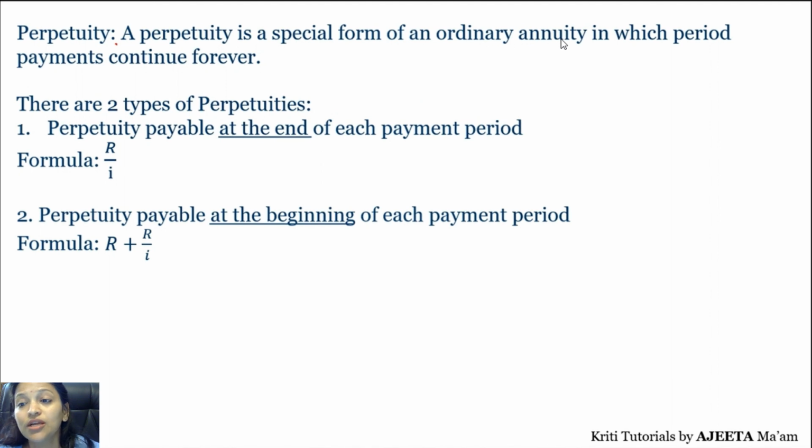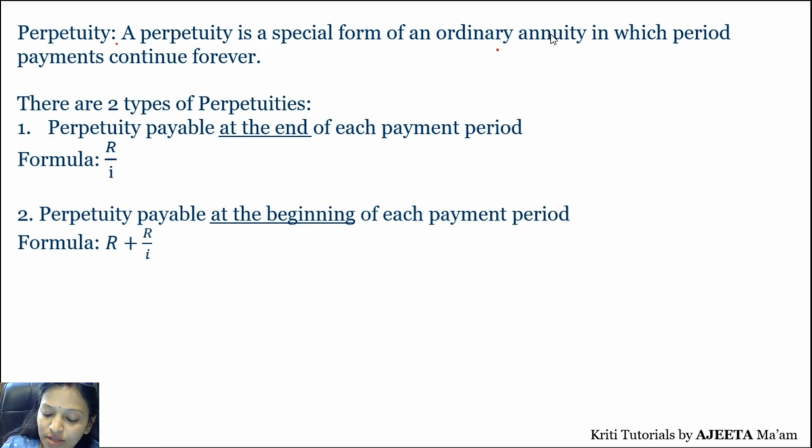Now, annuity, if I explain in a very simple way: suppose you are depositing 10,000 rupees every year, or semi-annually, or monthly, anyways. Suppose I am taking 10,000 rupees every year as a deposit amount, and I am going to submit it for 10 years. Then it comes under annuity. So in simple words, what is annuity? Annuity is a finite series. Just as you study series, series of finite terms, series of infinite terms, in the same way annuity continues for finite time, right? And perpetuity, as it is written here, continues forever.